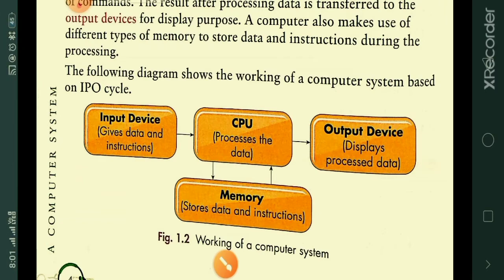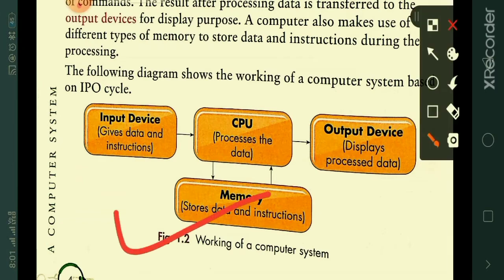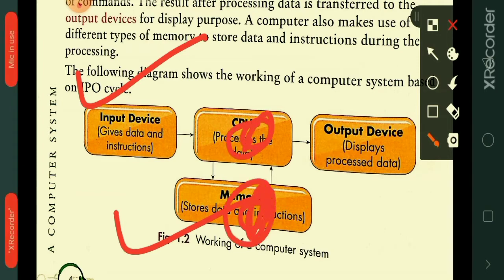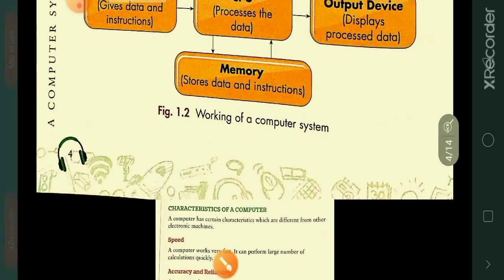So this is how our computer system works. First, it accepts the input from the input device such as data and instruction, and processes and stores the data and instructions here. Finally, it displays the output with the help of output devices.